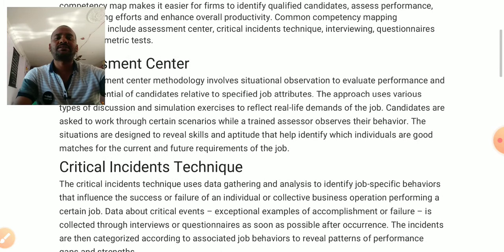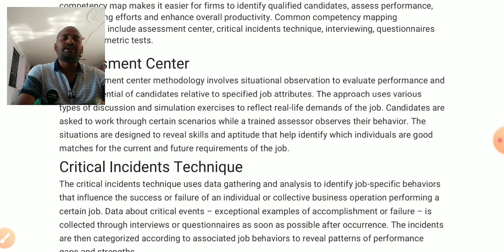And next, critical incident technique. The critical incident technique uses data gathering and analysis to identify job-specific behavior that influences the success or failure of individual and collective business operations performing a certain job.